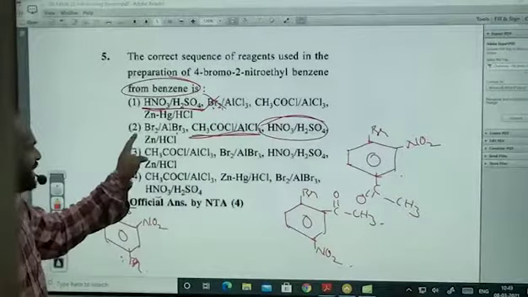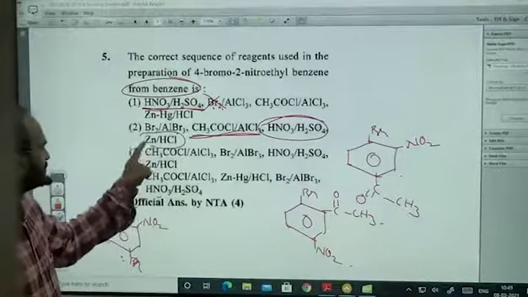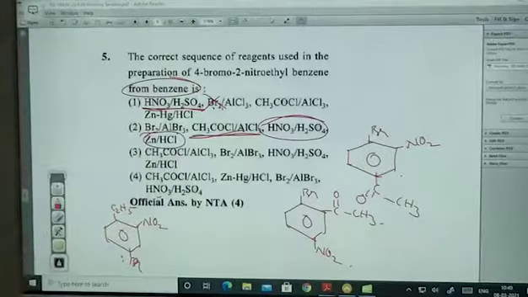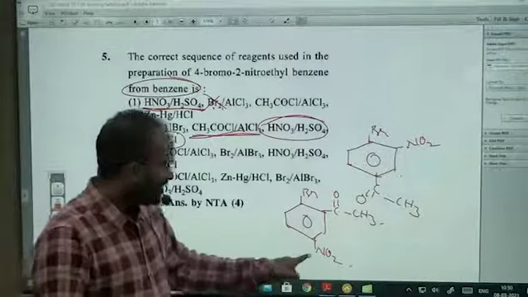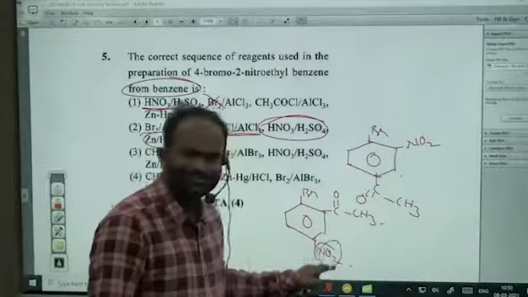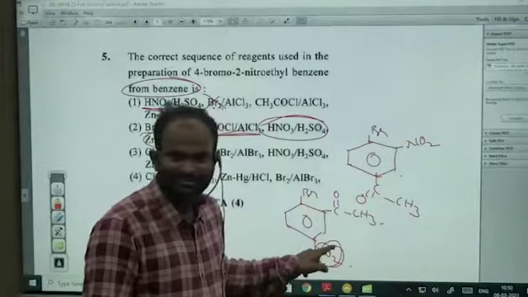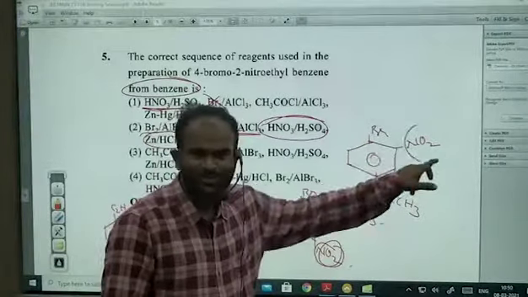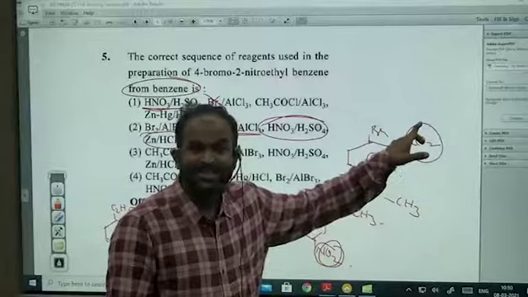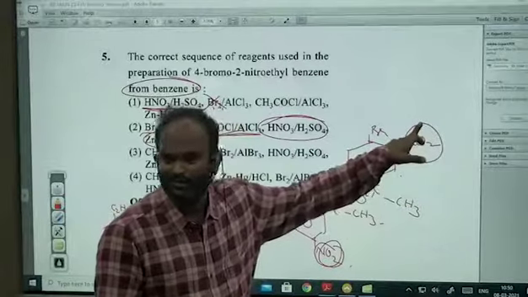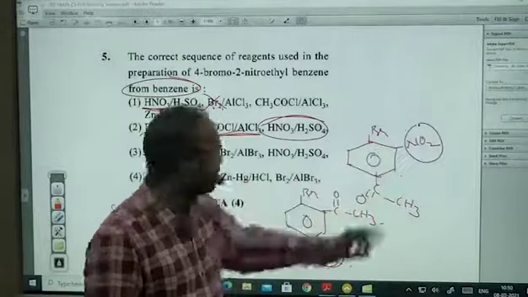Now they are trying to treat with ZnHCl. If you treat with ZnHCl, what will happen? This one also can undergo reduction. That is the nitro group also, which means that it is trying to convert it to an amine.